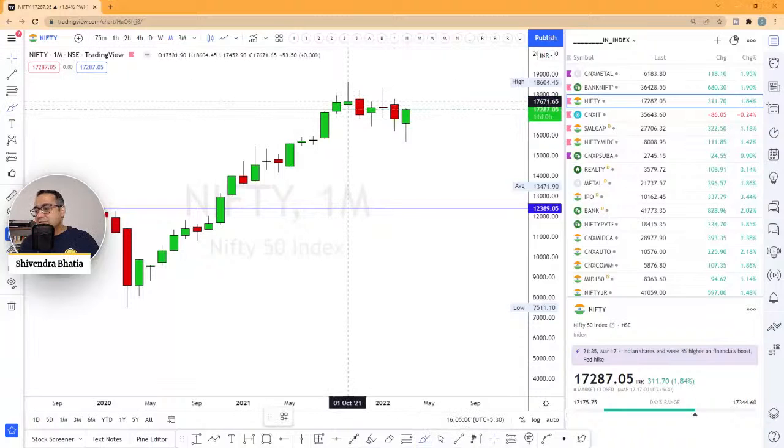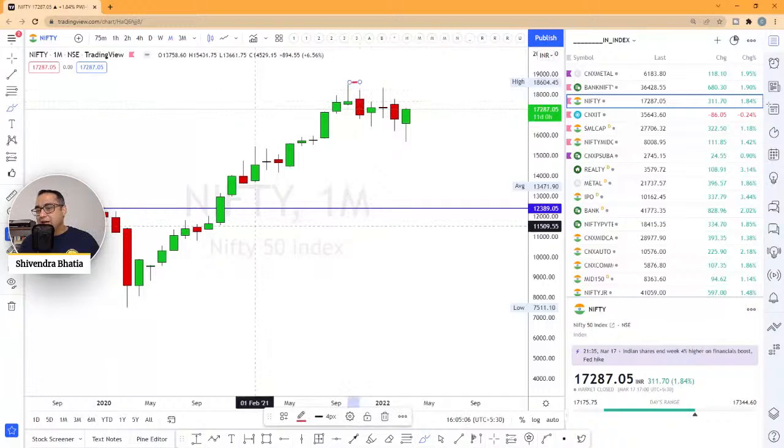As you can see, this is the October month where the top was formed. Let me delete this and get my pen, so that will be much easier. So this was the October month where the top was formed, and then after that we had the following months.